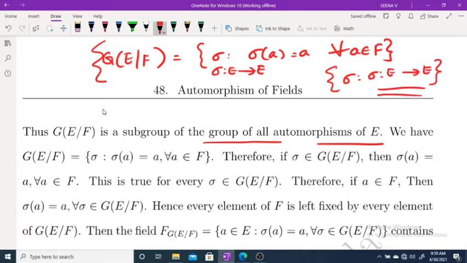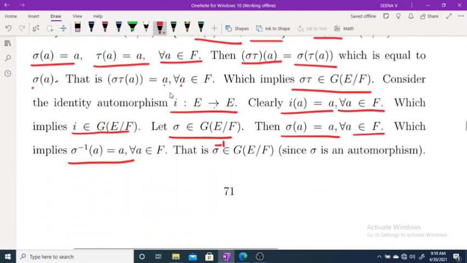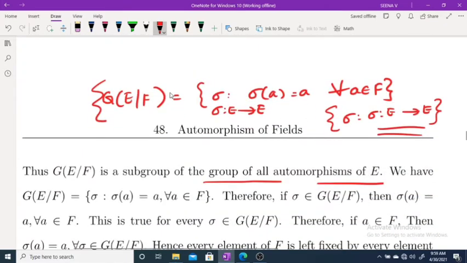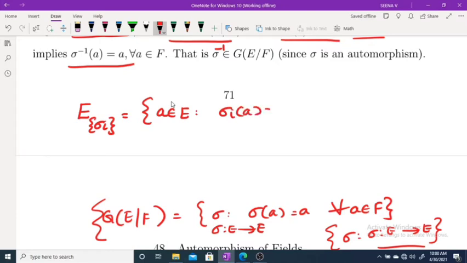Okay. Now what do we have to prove next? We have to prove furthermore that F is a subfield of the fixed field E over G(E/F). Now what is the fixed field of G(E/F)? What is the fixed field of sigma_i? It is the set of all a belongs to E such that sigma_i(a) = a for every i.